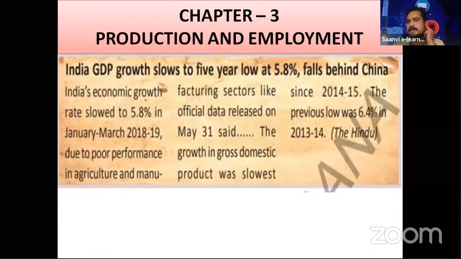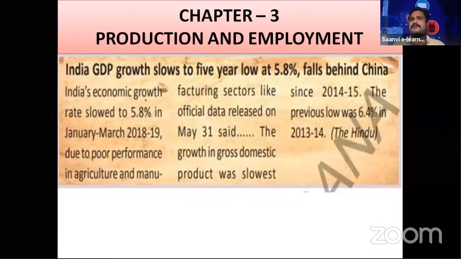India's economic growth rate slowed to 5.8% in January to March 2018-19 due to poor performance in agricultural and manufacturing sectors. Official data released on May 31st said the growth in gross domestic product was the lowest since 2014-15. The previous low was 6.4% in 2013-14.